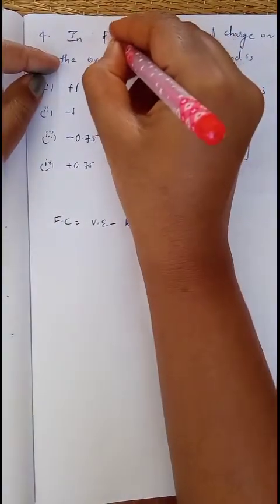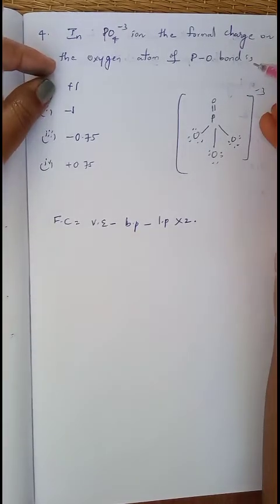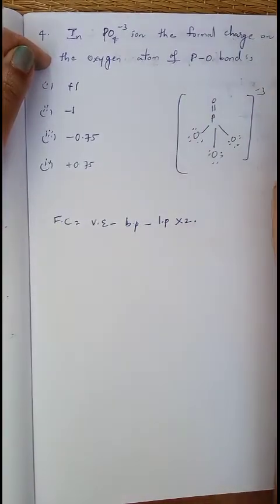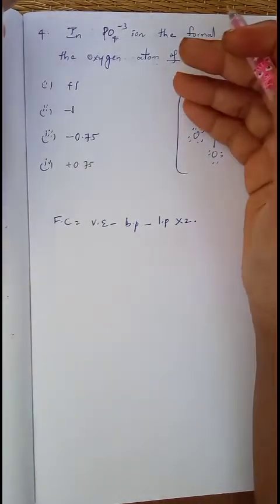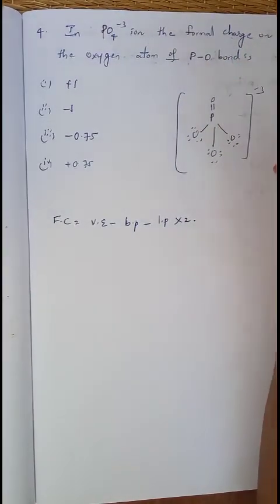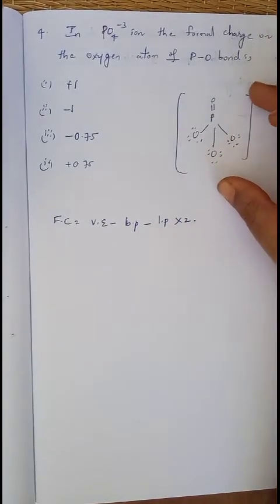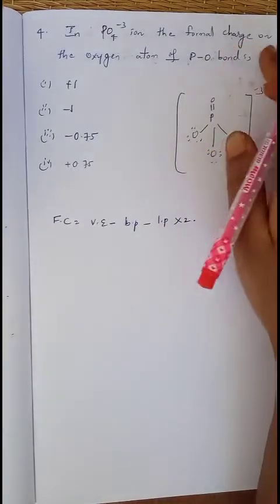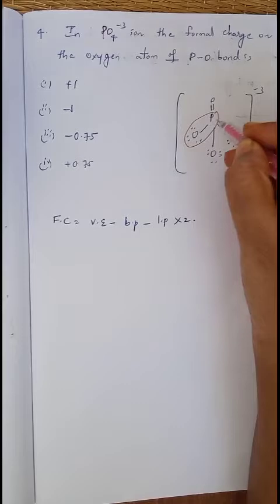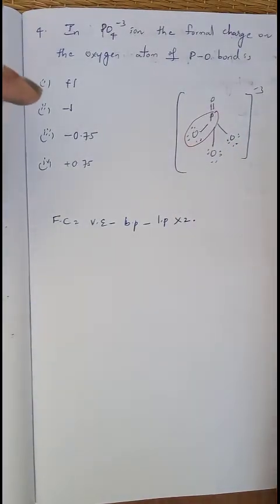In PO4 3 minus ion, the formal charge on the oxygen atom of P bond O bond is? About the topic of formal charge, we have discussed in the previous videos. To find out formal charge, first you have to write the Lewis dot structure. I have also explained how to draw Lewis dot structures. In this PO4 3 minus ion, we have to find out the formal charge of the phosphorus oxygen single bond. So you may consider this bond or this bond or this bond.